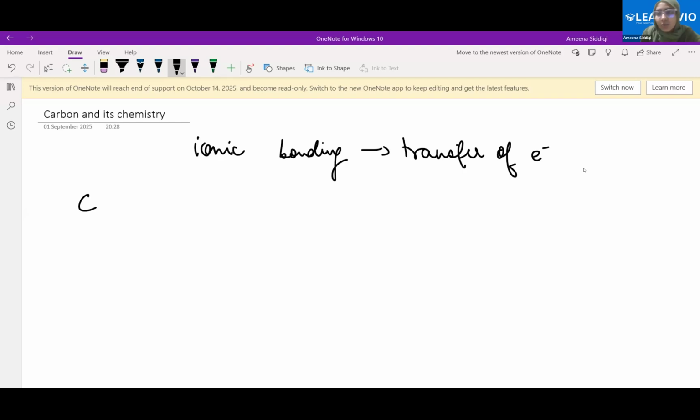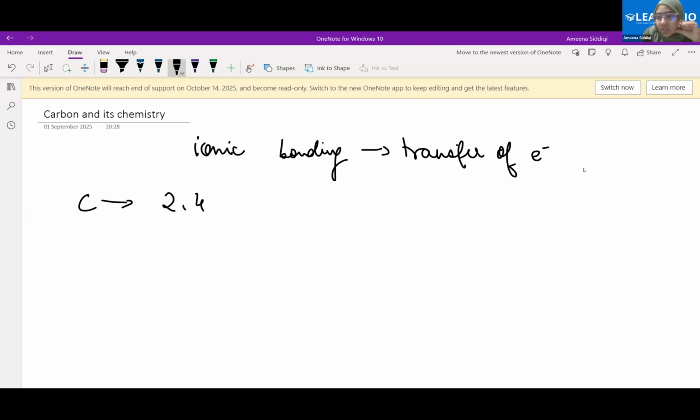What is the foundation of organic chemistry? It is all related to the properties of carbon. So let's see how carbon bonds first. Carbon has 2, 4 as the electronic configuration. If 4 is the valence electron here, it can either lose 4 electrons or gain 4 electrons. In either case, there will be too much charge for it to be stable.